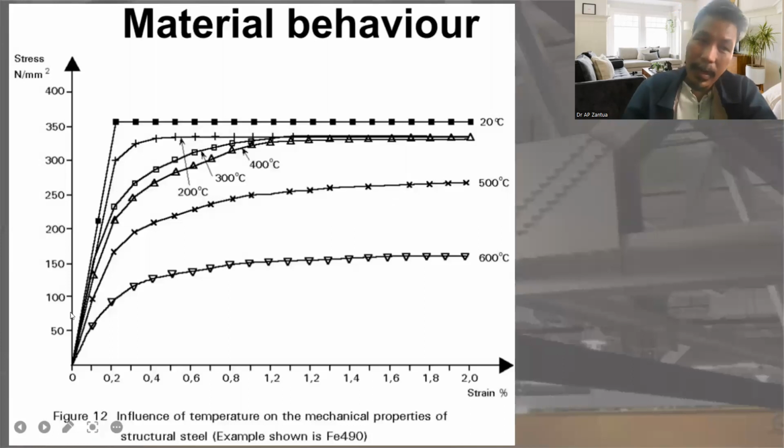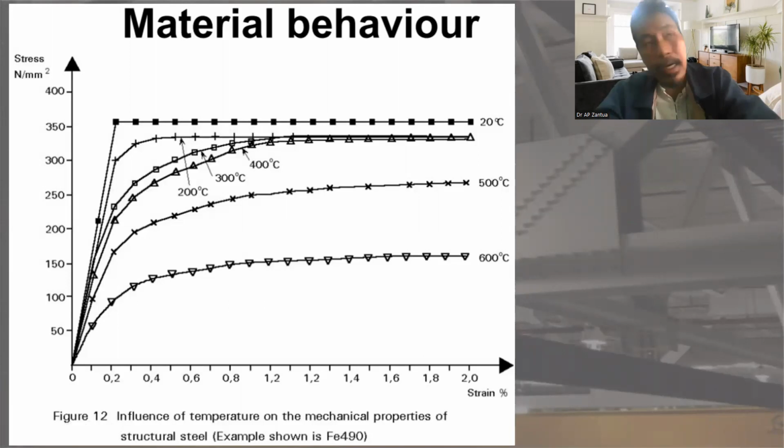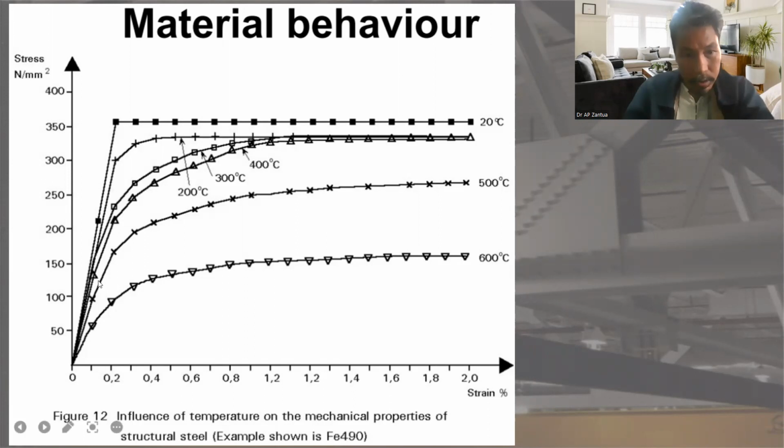Actually, after 500, 550, that is the limitation of steel. So that's why in case of fire, steel is very much susceptible to failure. It could easily go to the fracture.